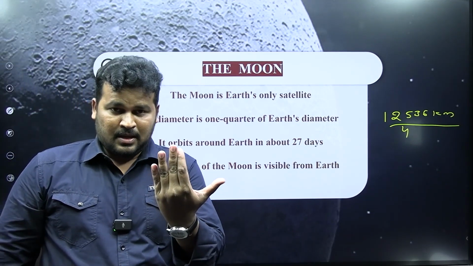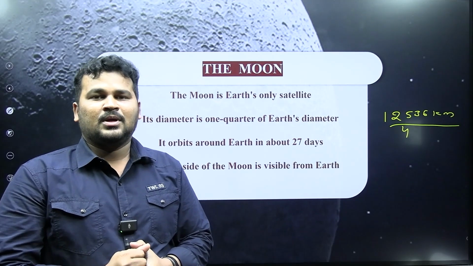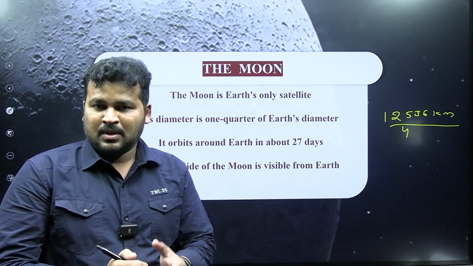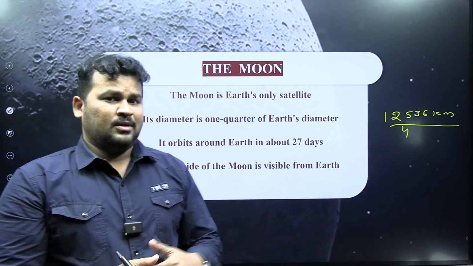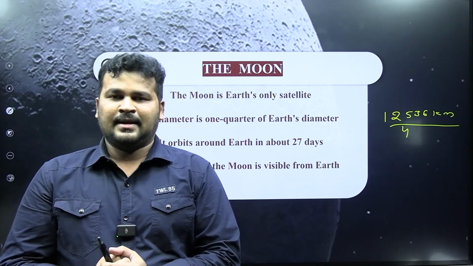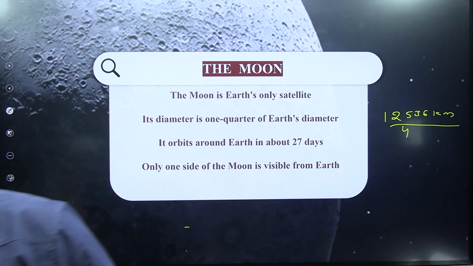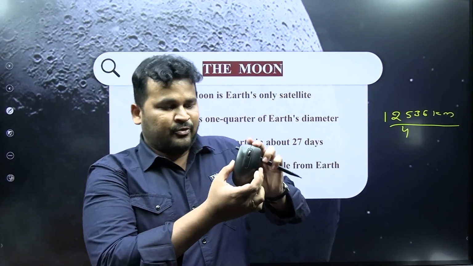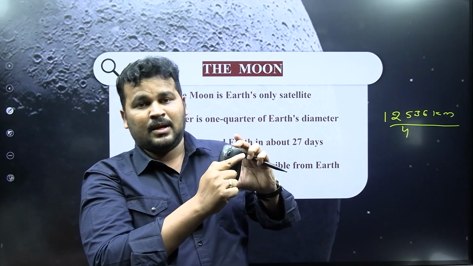See, if you observe the moon during the night, you will find you are able to see only one part of the moon. You won't see the other part. Not only the moon. For example, if you take anything as an example, wait, I will show the example. If you treat it as a moon, so if you see from this side, you are able to see only this area.